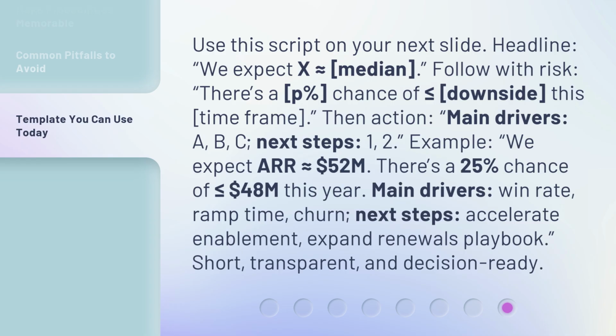Example: we expect ARR approximately equals $52 million. There's a 25% chance of less than or equal to $48 million this year. Main drivers: win rate, ramp time, churn. Next steps: accelerate enablement, expand renewals playbook. Short, transparent, and decision ready.